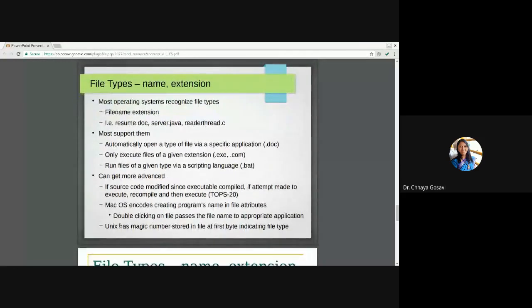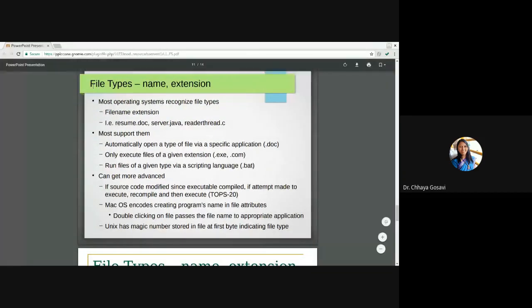File types. No need to tell you what file types and extensions are, or how to give a file name. Most operating systems recognize file types with the file extension. A .doc file is a document file, .java is source code, reader thread.c is a C program. So with the extension, you can identify the type of file. It is .mp3 or .mp4 or .wav.